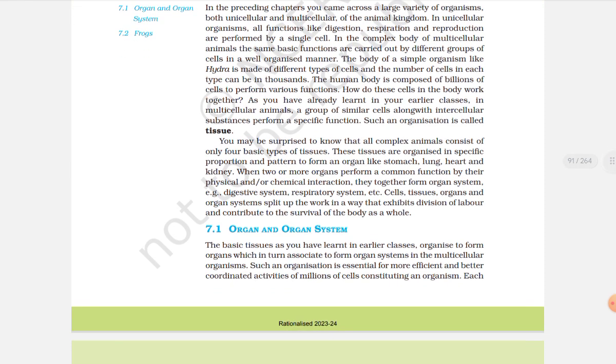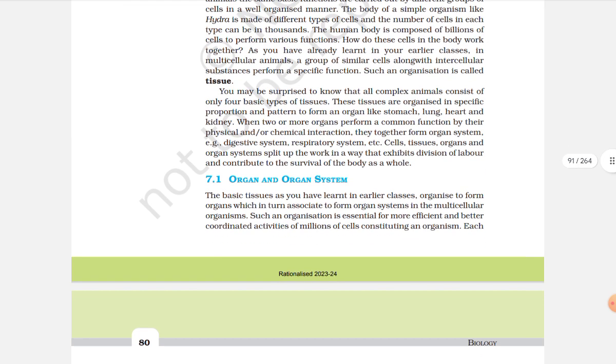As you have already learned in your earlier classes, in multicellular animals, a group of similar cells along with intercellular substances performs a specific function. Such an organization is called tissue. You may be surprised to know that all complex animals consist of only four basic types of tissues. These tissues are organized in a specific proportion and pattern to form an organ like stomach, lung, heart, and kidney.